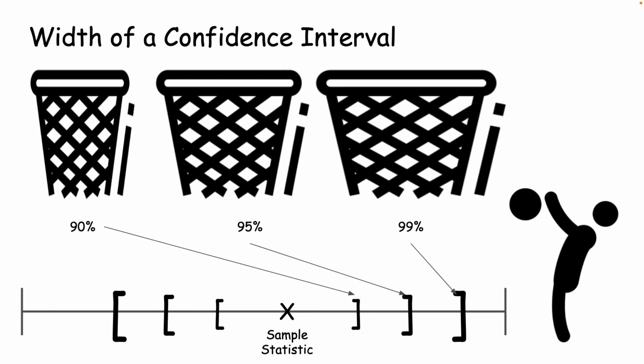Sometimes you will hear me refer to the width of a confidence interval. The width is the distance from the lower bound of the confidence interval to the upper bound. A 90% confidence interval will be narrower than the 95% confidence interval. We will only be 90% sure the true population value is inside the 90% confidence interval. On the other hand, a 99% confidence interval will be wider than the 95% confidence interval, because we will be 99% sure that it contains the true population value.